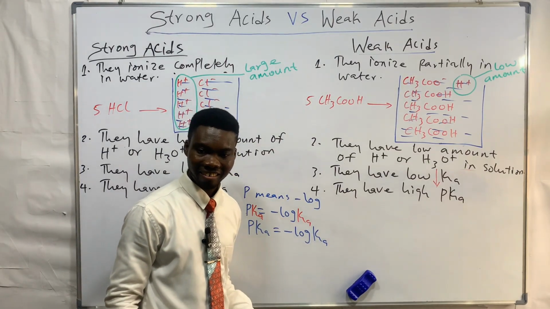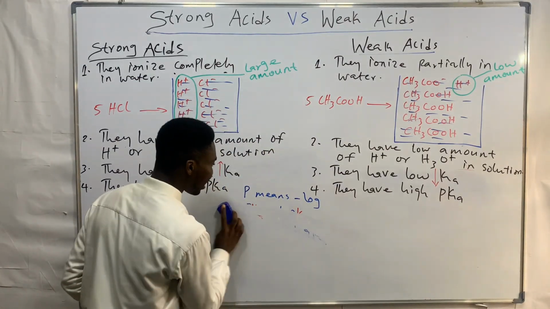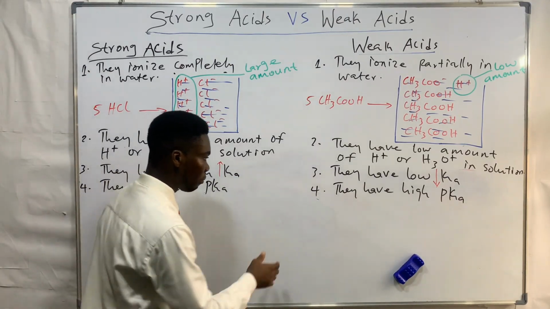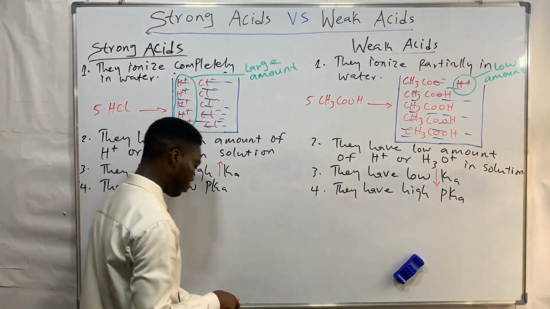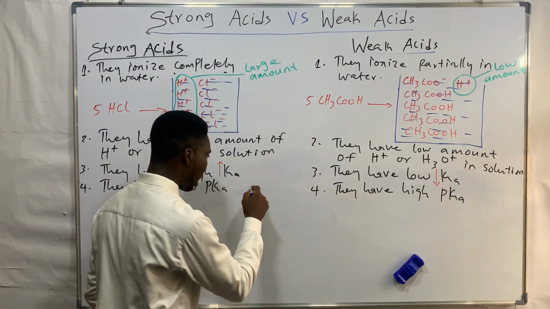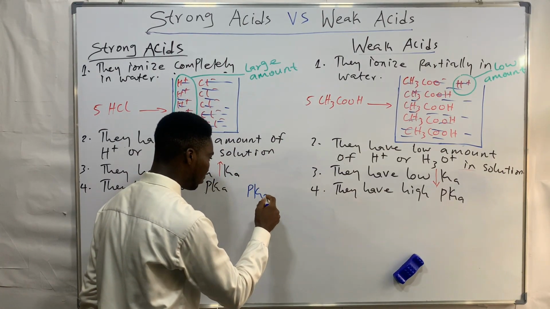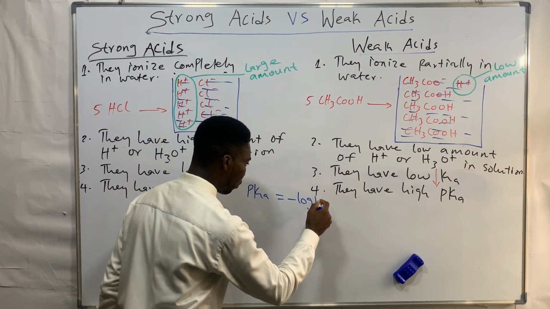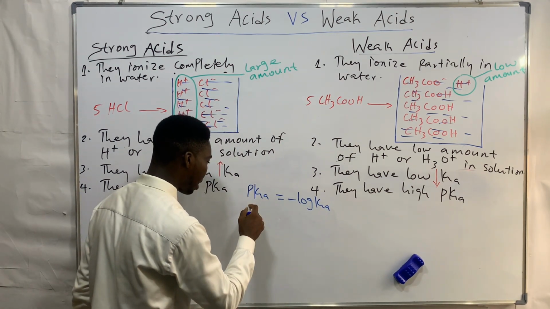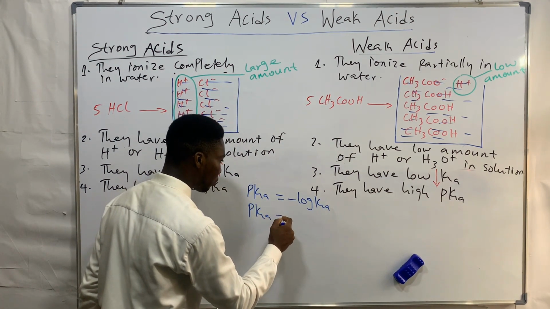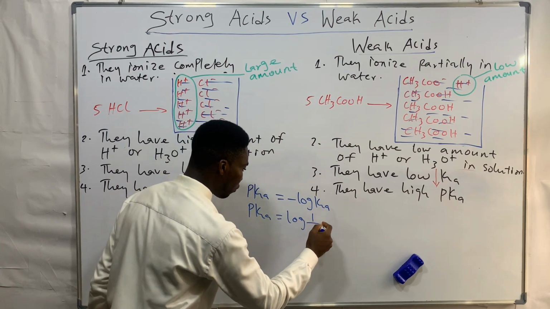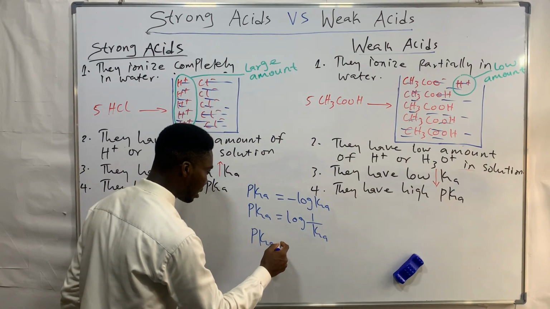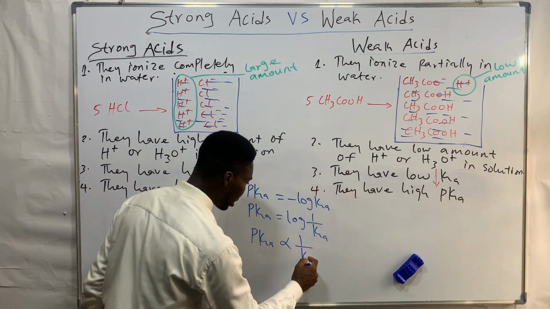So mathematically, let's discuss how it relates to point number 4. This is what we need to know. We've established a mathematical fact that pKa is equal to negative log of Ka, right? So from here, mathematically, pKa is equal to log of 1 over Ka, isn't it? From here, we can easily say that pKa is inversely proportional to Ka. All right. Is that not what we see? This is what we see.